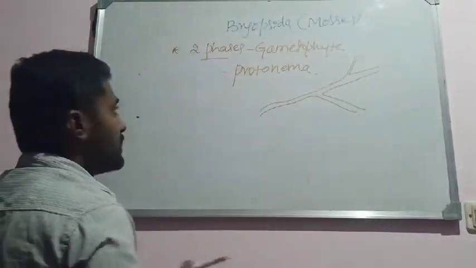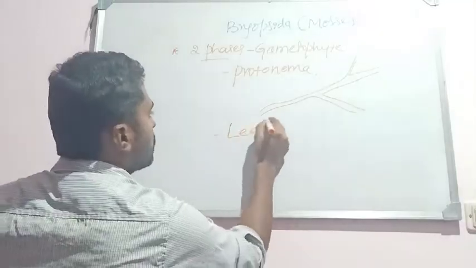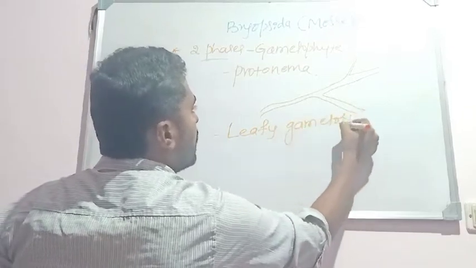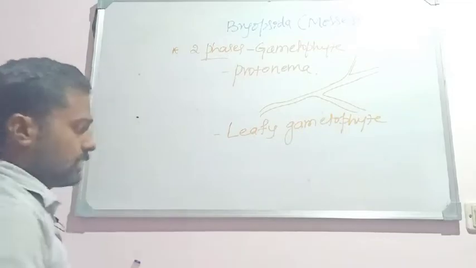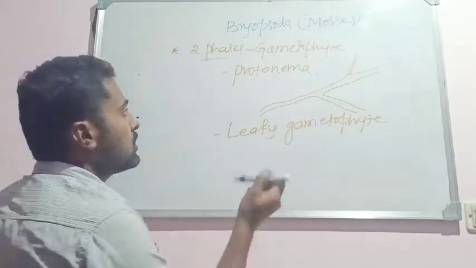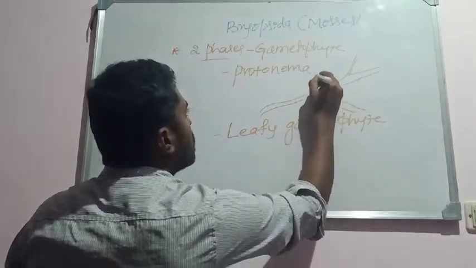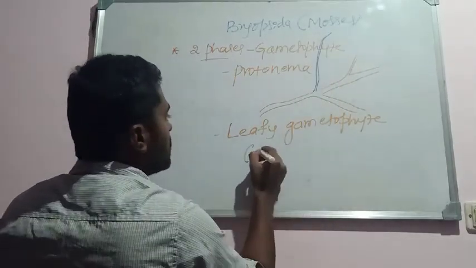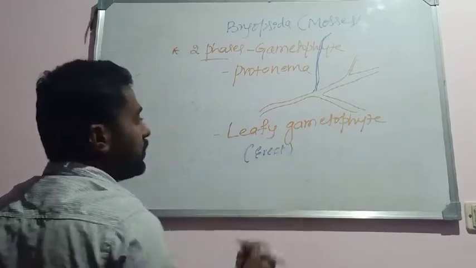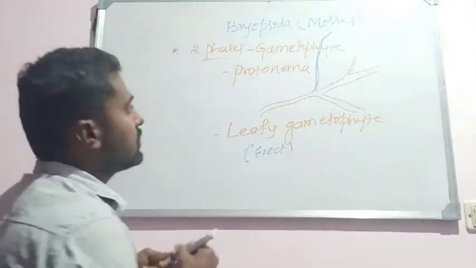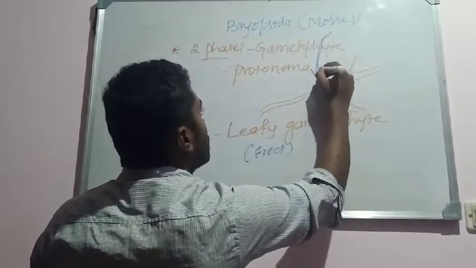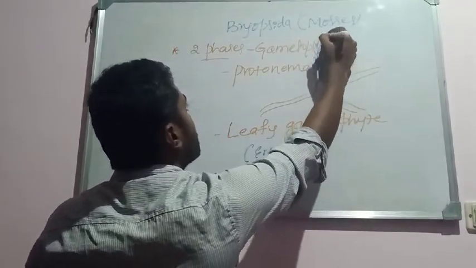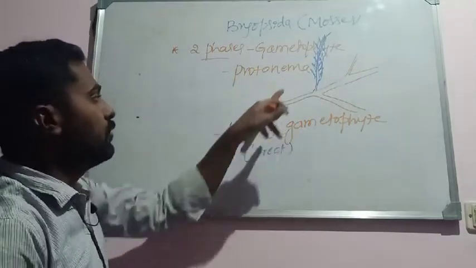The second phase is the leafy gametophyte. The first one is the protonema, and the second one is the leafy gametophyte. The protonema produces erect branches, and these erect branches are called leafy gametophytes. They are straight and produced on the surface of the soil, so they are erect structures like this.